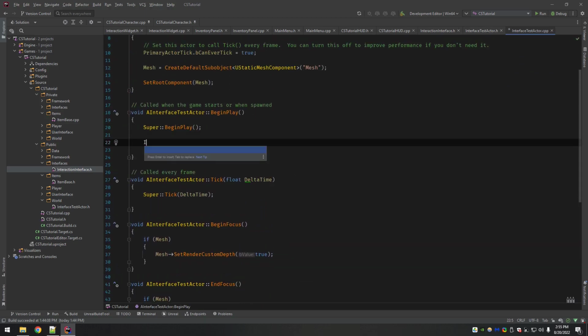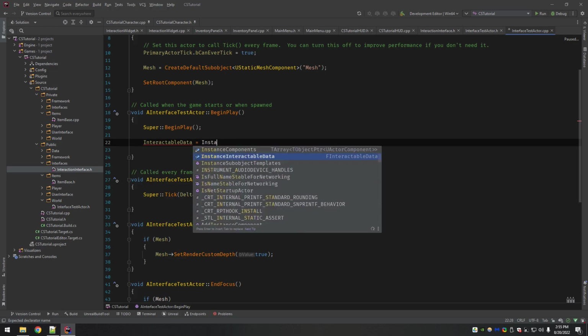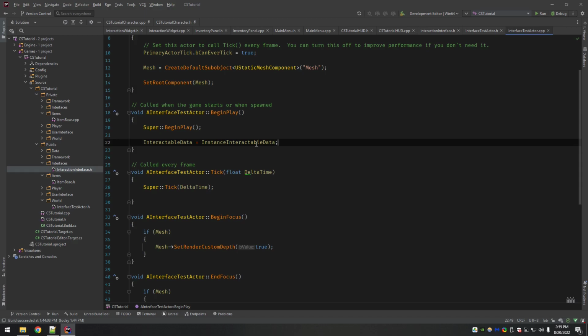And we will say interactable data, and see it's already found because it's inherited from the interface, equals instance interactable data. This way you come in here, you edit it in the editor, you press play, this is set, and now anytime you aim at this interactable, this data is valid.